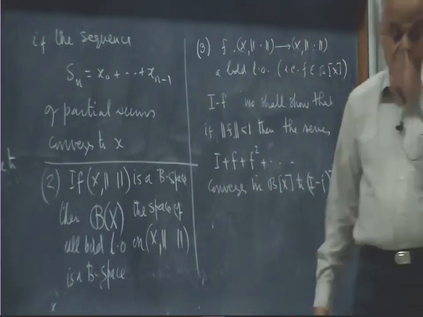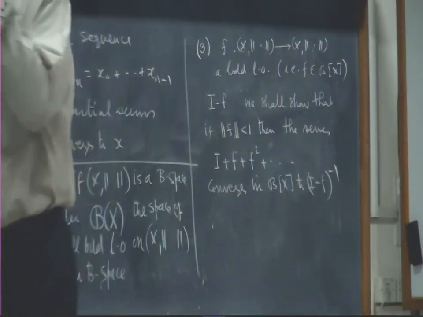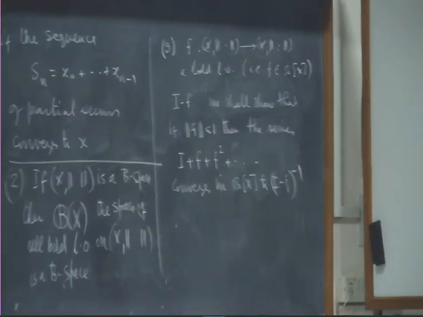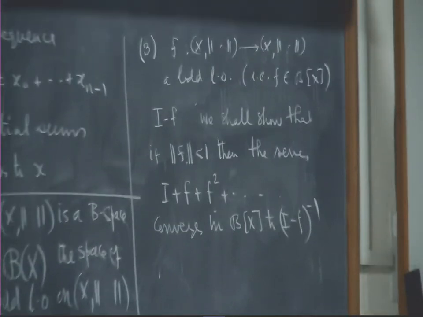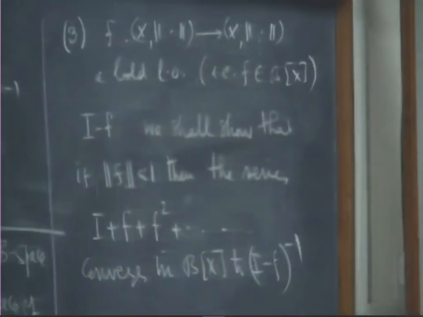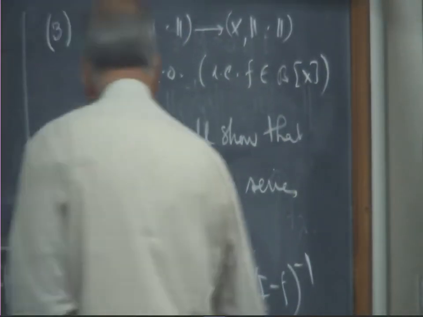So, that means I minus f inverse is a bounded linear operator and this series converges to I minus f inverse. Analogous to the geometric series, there is this geometric series version in the space of all bounded linear operators. Now, before I come to this, let me see, how do we show it?